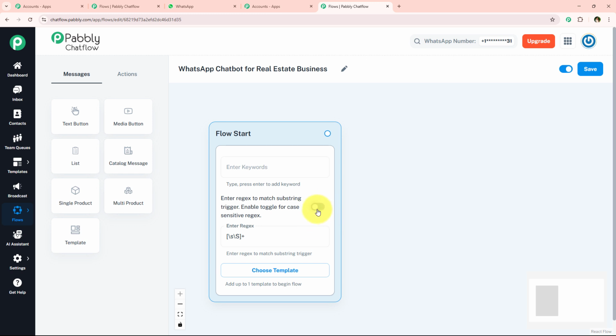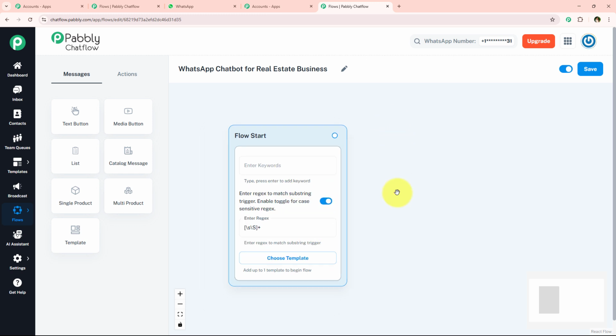Over here, I'm simply going to switch on this toggle button. It is not mandatory to switch on this toggle button. I have switched it on because it is a case sensitive regex. Now we're going to move on further.